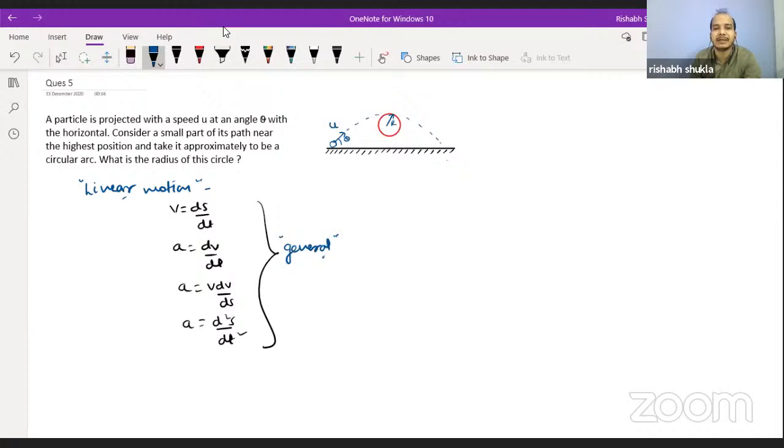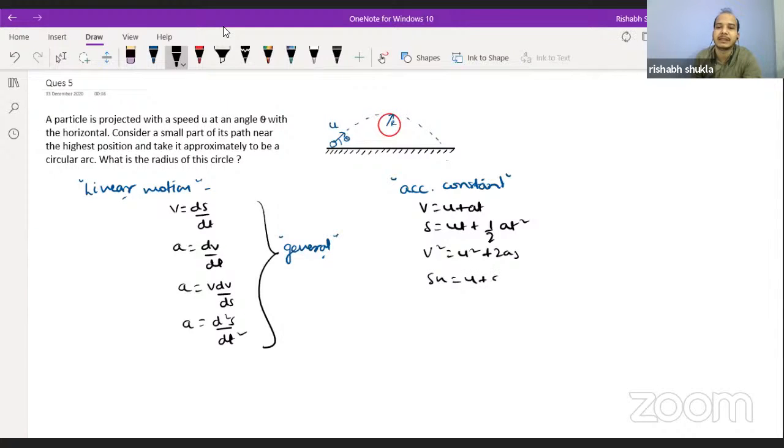These relations are always applicable. There is no requirement of any special case for them to be correct. But if the acceleration is constant, then we have the equations of motion: v is equal to u plus at, s is equal to ut plus half at square, v square is equal to u square plus 2as, and s_n is equal to u plus a by 2 into (2n minus 1).